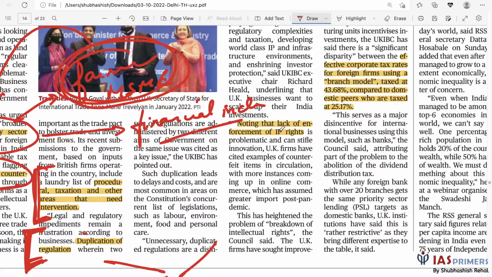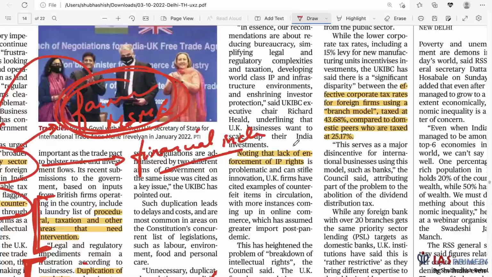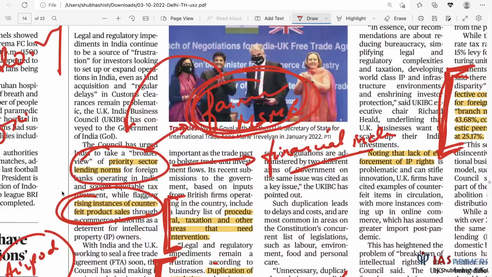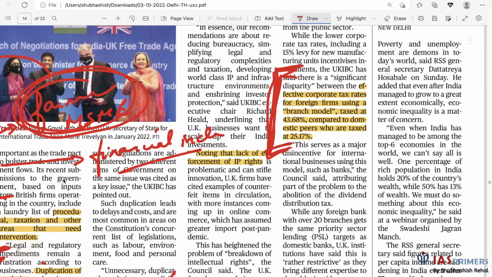Then enforcement of intellectual property rights is a problem. And they are saying that they want equitable treatment of taxes. I didn't mention it earlier on purpose. So a foreign company, let's say from England, effectively pays corporate tax at 43.68% compared to domestic payers who are taxed at 25.17%. So this is a problem.